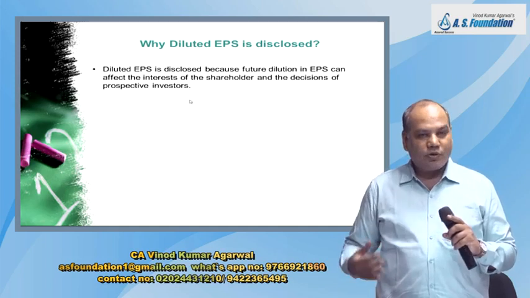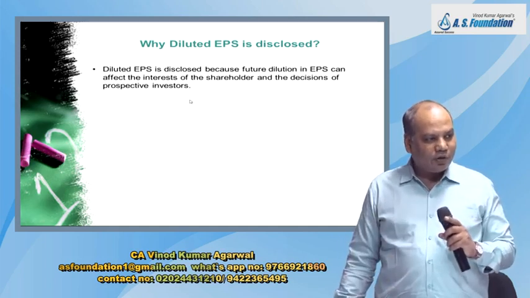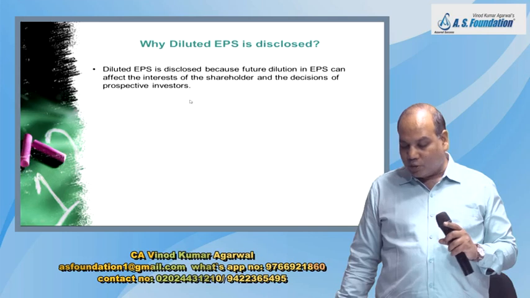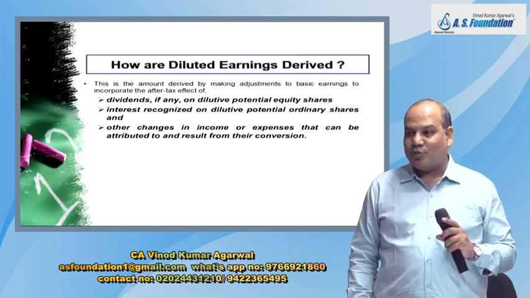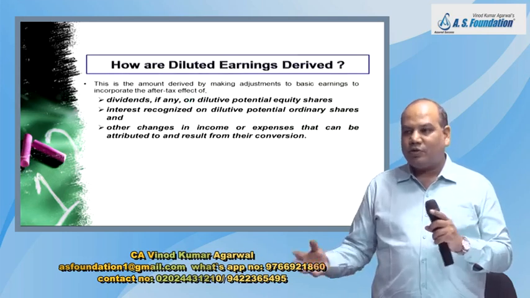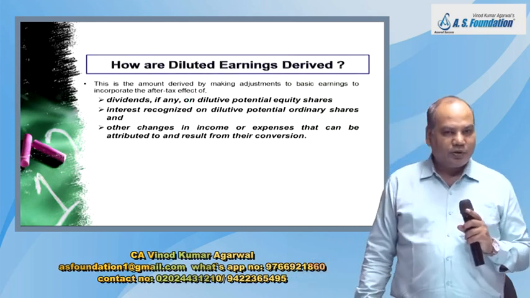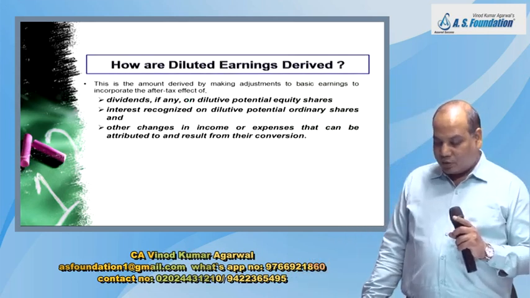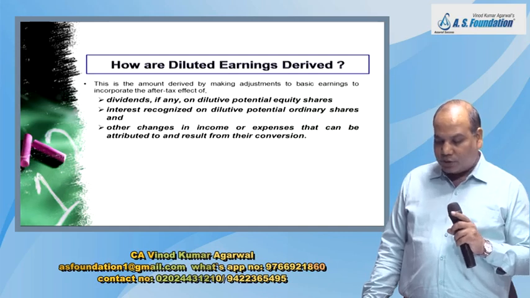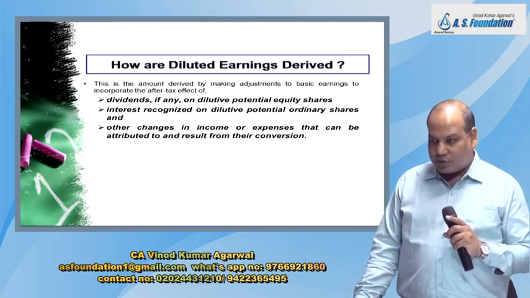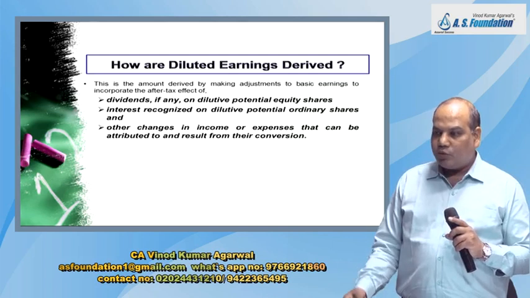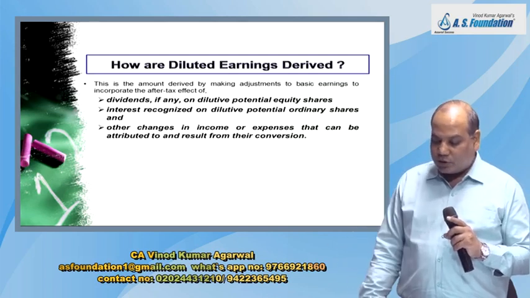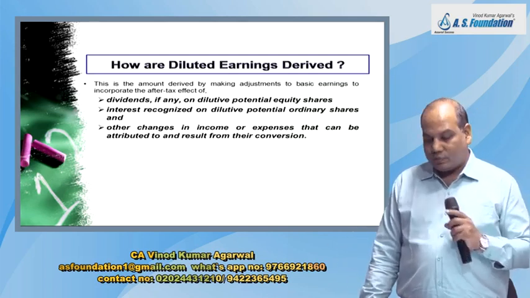Market price may fall means your wealth may fall. So you will become poorer than what you were earlier just because there are potential shares in the company's books. So therefore, after knowing this information, you can take your decision. Now, how do we give the effect of potential share in our calculation?